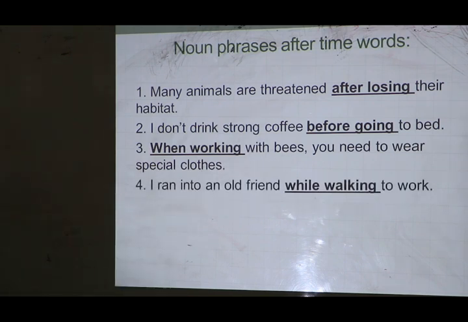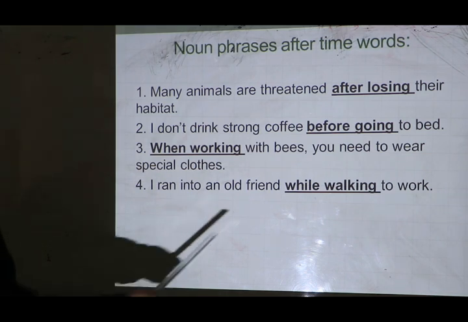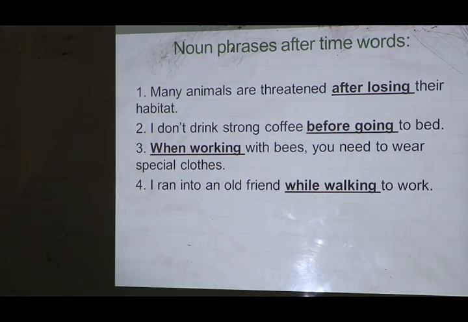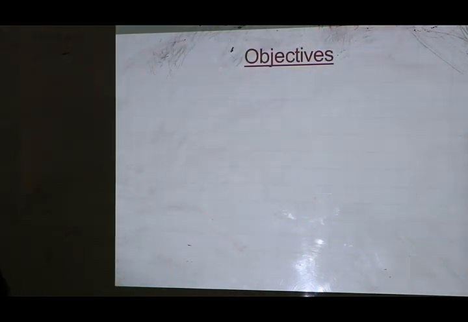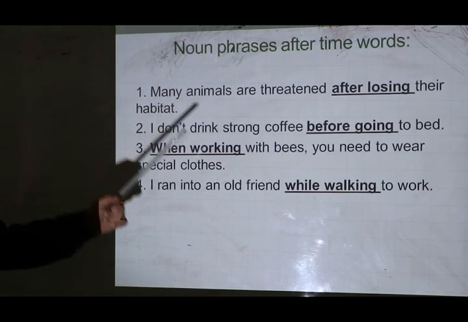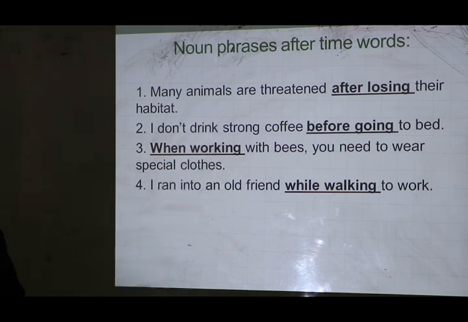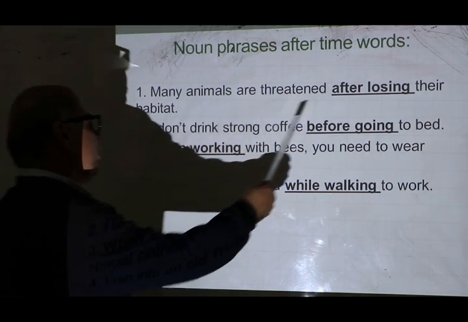Now let's move to number 4. I ran into an old friend while walking to bed. The time word is while, and it is followed by walking. Walk plus ing, walking. Now if you look at these 4 sentences, each one has a time word.